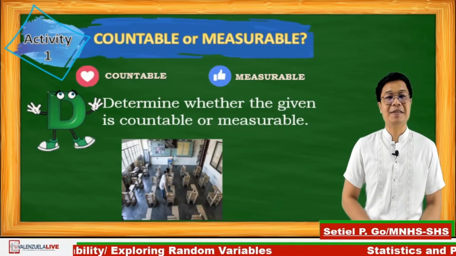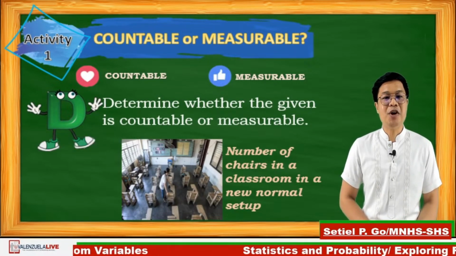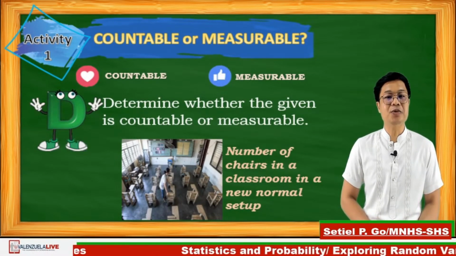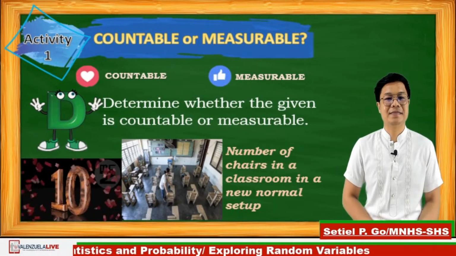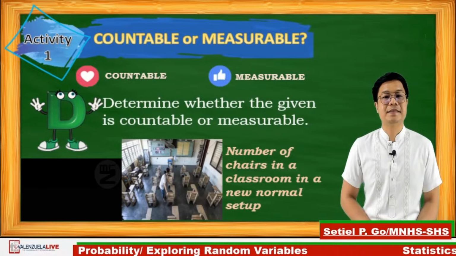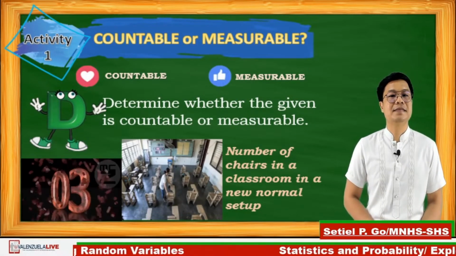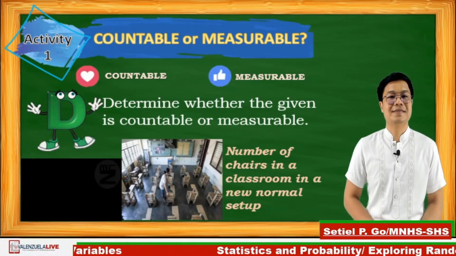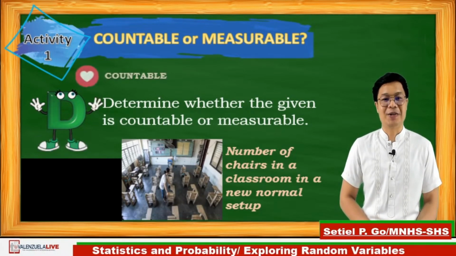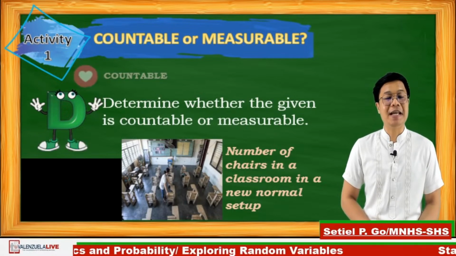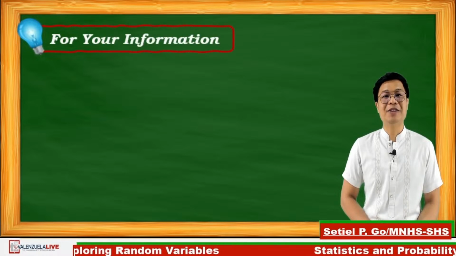Okay, let's start. Number 5. Number of chairs in a classroom in a new normal setup. 10 seconds, go! Time's up. If your answer is a love sign, again, you are correct, since the chair is tangible and it is countable. I think you're ready to explore random variable.